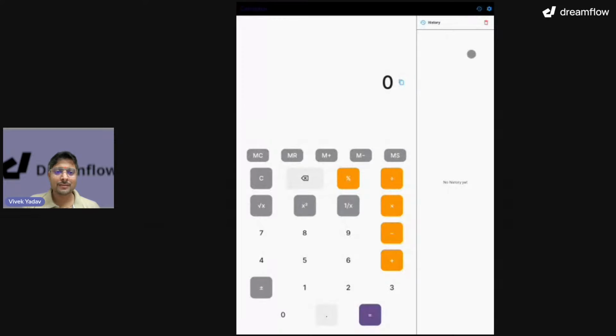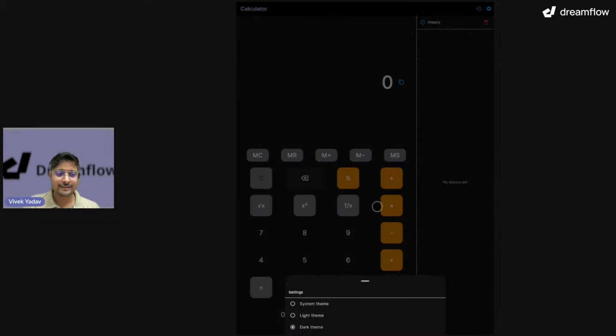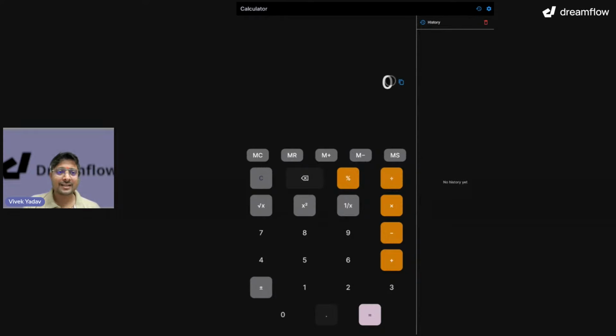Let me show you the updated website over here, right? So here, this is the updated one where I have the settings. So let me do the dark theme. Okay, dark theme is really good, right? 89 minus 60, 29. That's good. This one is really looking good.